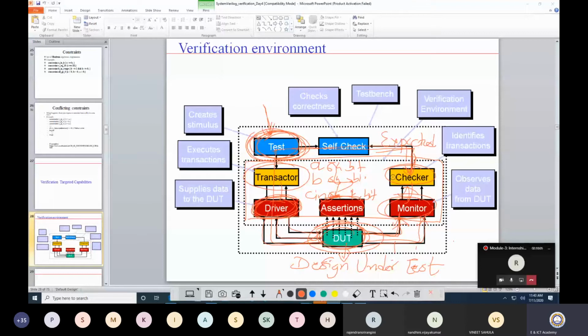In that way, you can push your verification process forward. Instead of writing all the functions one by one, you can directly use whatever is readily available. Of course, there is a way to change the functionality. It is not like only this functionality is available. You can directly adopt this functionality in your design, and whatever additional you need, you can write.